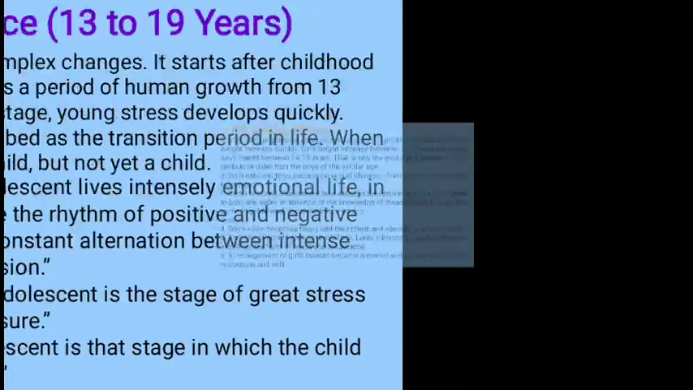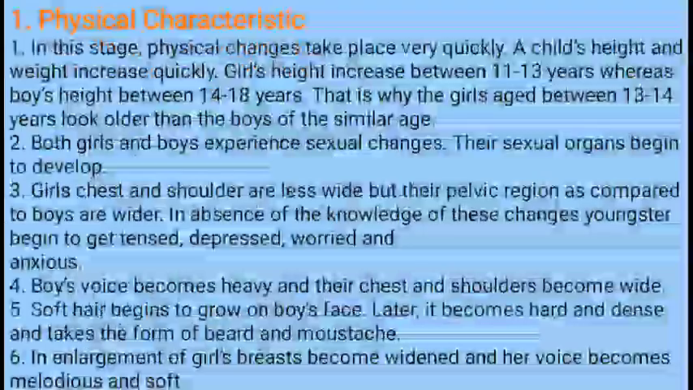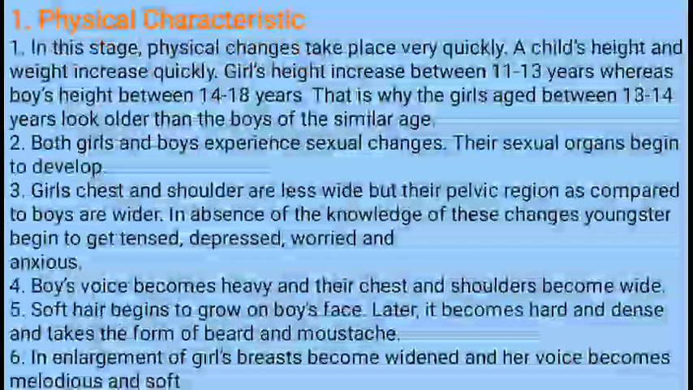Now let's see what the characteristics are. There are various characteristics. Let us know the nature of children who are of age 13 to 19 years, that is the adolescent period. So we are going to know what type of characteristics you actually possess. What are the physical changes in this stage? The physical changes take place very quickly. There are lots of physical changes.